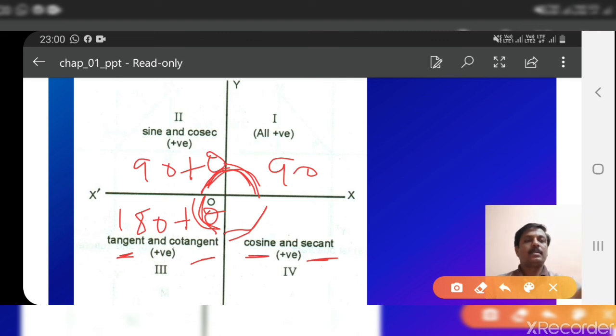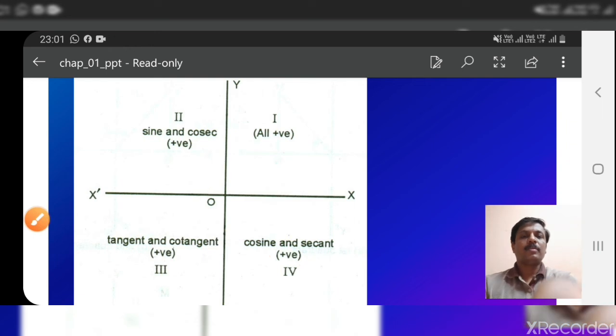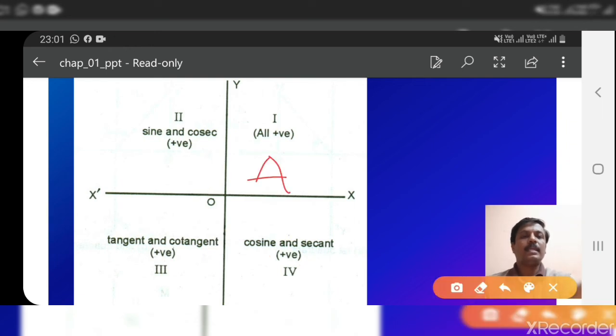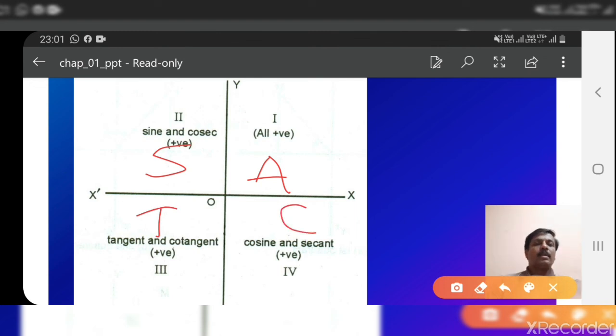Remember this: in the first quadrant all are positive. I will tell you an easy method to remember this. Remember it as A, S, T, C. A means first quadrant, S second, T third, C fourth. A means all positive. S means sine positive, and since its reciprocal is cosec, cosec is also positive.